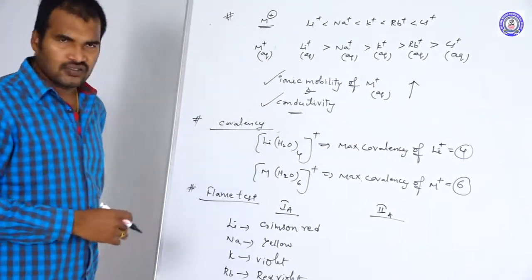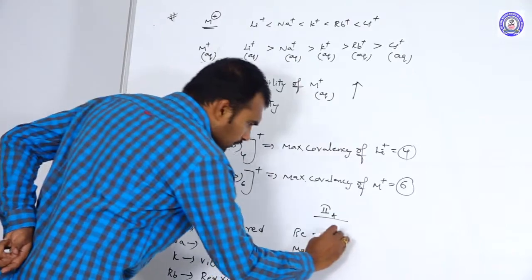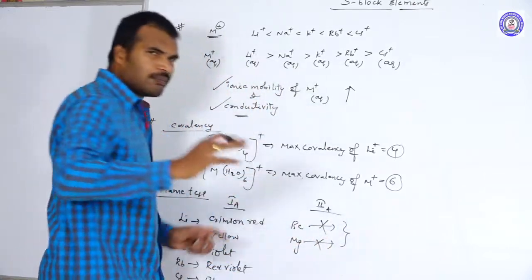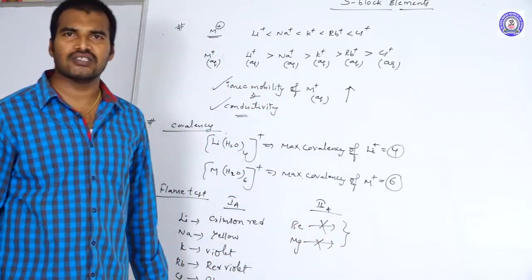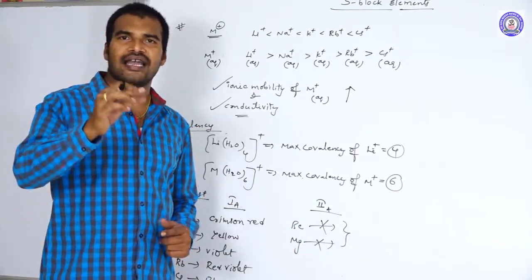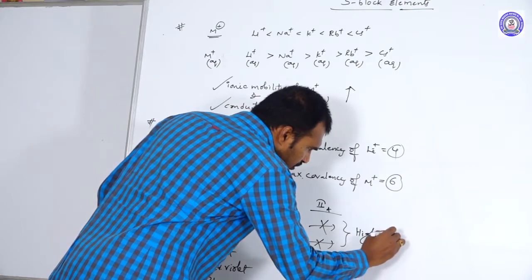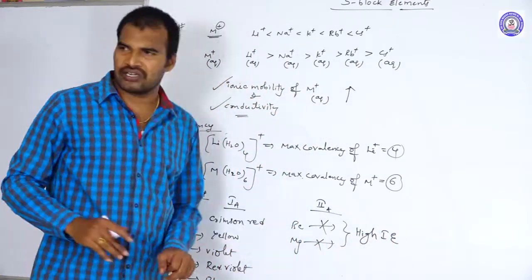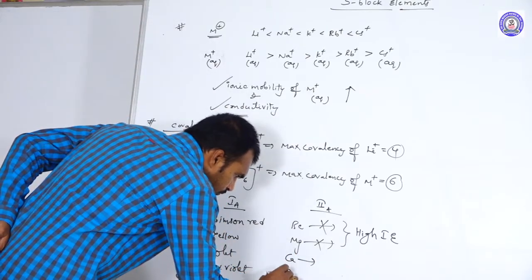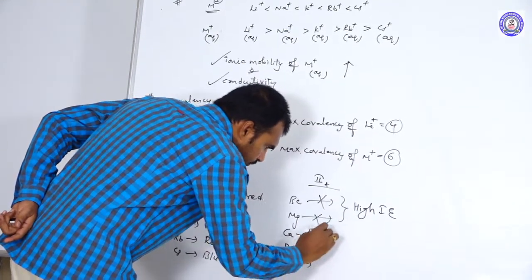Among the 2A group elements, the first two, beryllium and magnesium, do not impart any color to the flame. What is the reason? The beryllium and magnesium ions are very small in size compared to the remaining ones, and because of the small sizes they have high ionization energies. Because of these large ionization energies, beryllium and magnesium do not impart any color to the flame. Whereas calcium, barium and radium give brick red color.